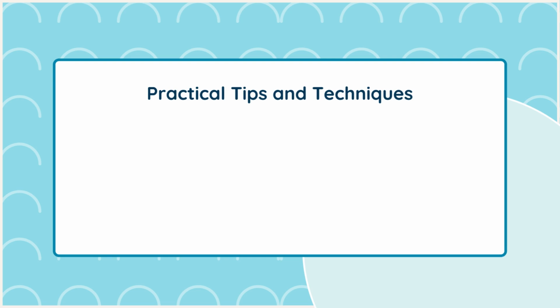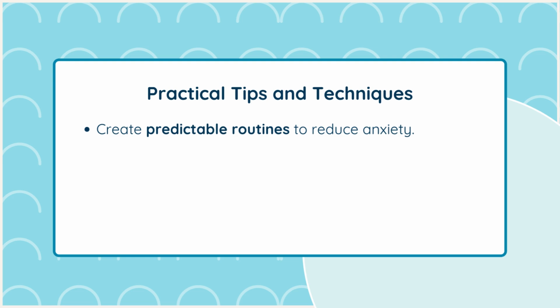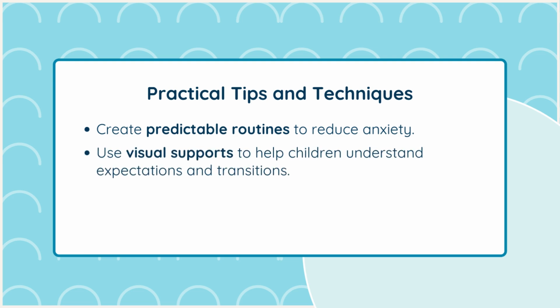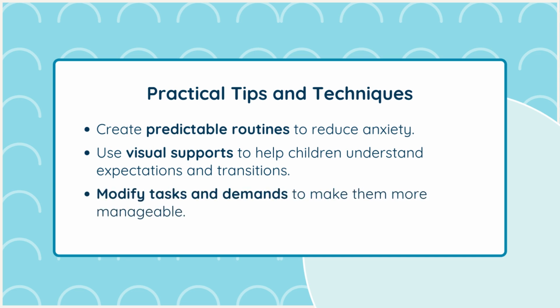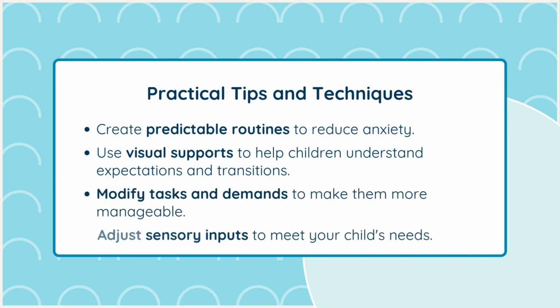Practical tips and techniques. Here are some practical tips for using antecedent interventions. Create predictable routines to reduce anxiety. Use visual supports to help children understand expectations and transitions. Modify tasks and demands to make them more manageable. Adjust sensory inputs to meet your child's needs. By proactively addressing potential triggers, you can help create a more supportive environment for your child.